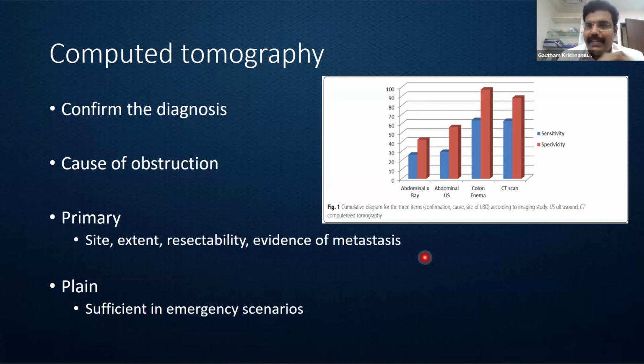Majority of times I feel plain CT is sufficient. If the patient is unstable, at least if we can have a plain CT, then we can counsel the patient and prognosticate. If it's feasible, we can have the complete triphasic CT.